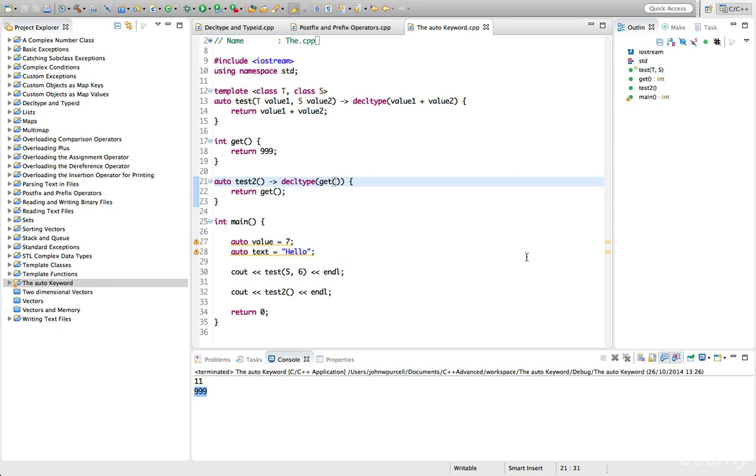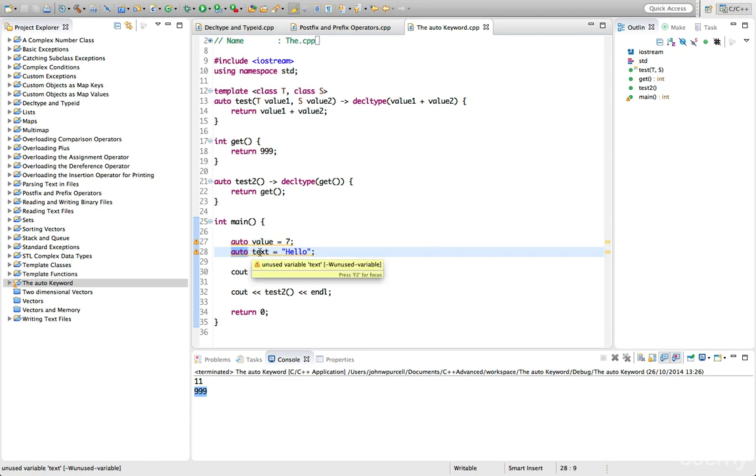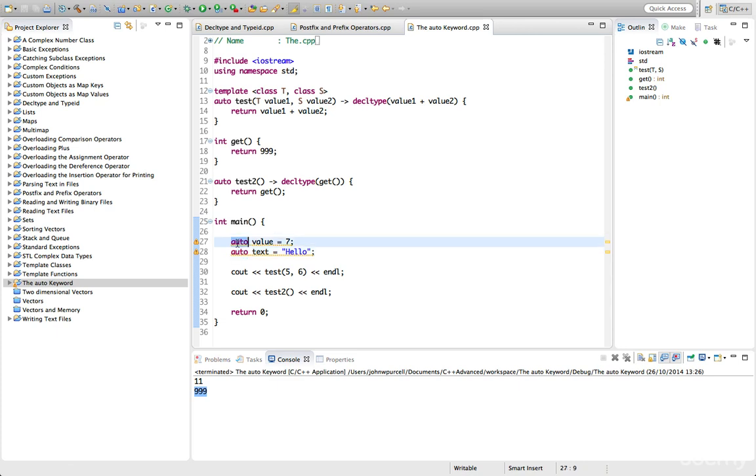But the main thing to learn here is firstly just that if you're initializing a variable, you don't need to put the type of it anymore unless you want to specify a particular type, like you want to say that this has got to be a C++ string class, rather than whatever it currently is, which seems to be a char array. So you can just put auto instead, which is quite a time saver sometimes.